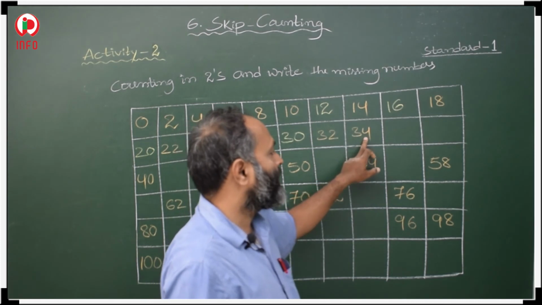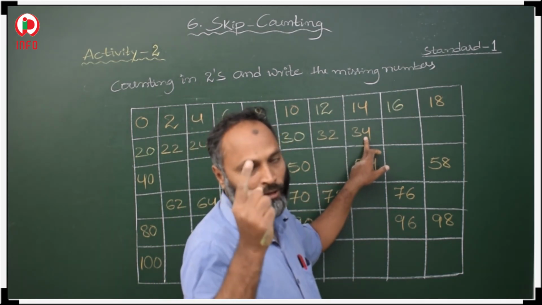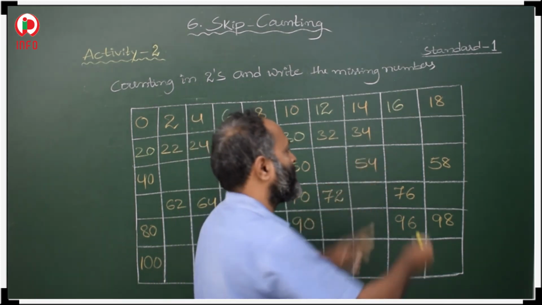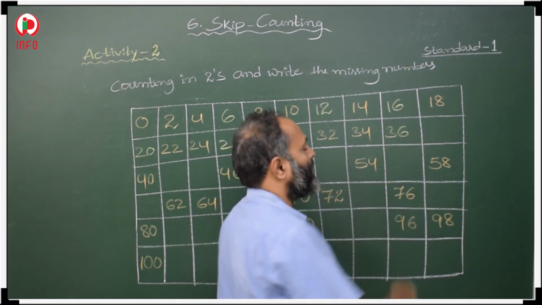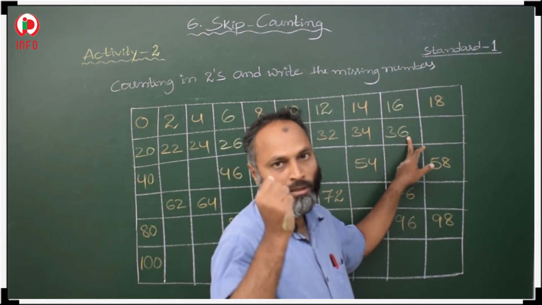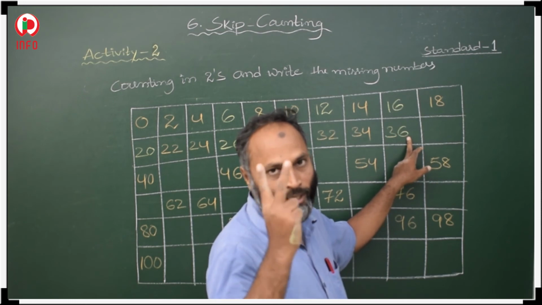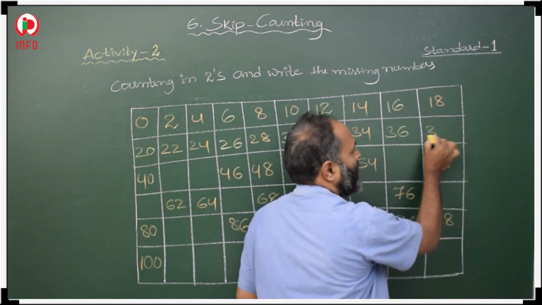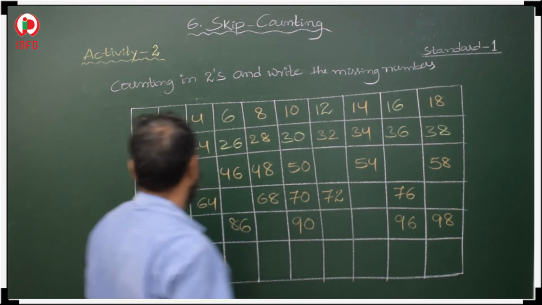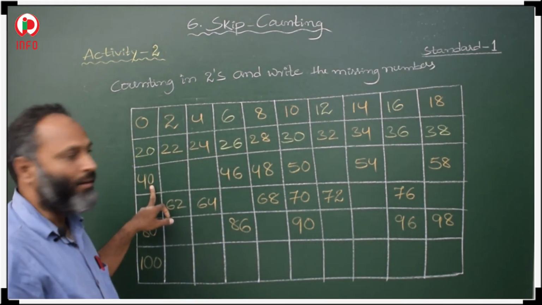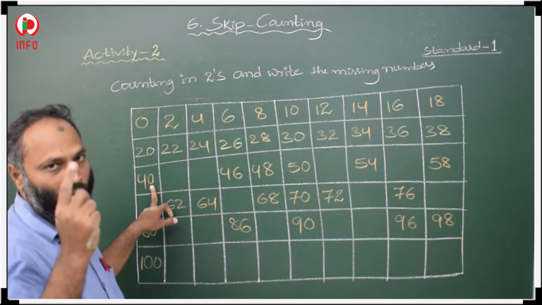Then 34. From 34 count 2's. 35, 36. From 36 count 2's, 37, 38. Here 40, from 40 count 2's, 41, 42.